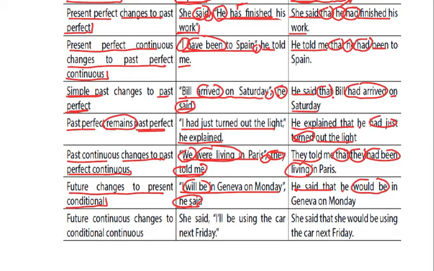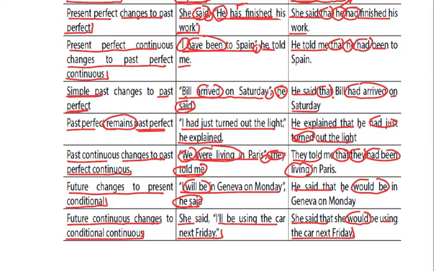If we are using the future continuous, it will change into conditional continuous. For example, she said, "I will be using the car next Friday." The indirect of this particular direct speech will be: she said that she would be using the car next Friday.